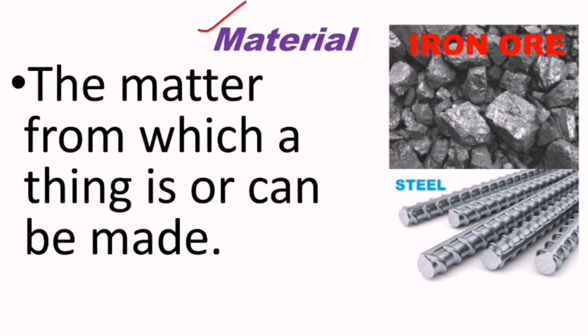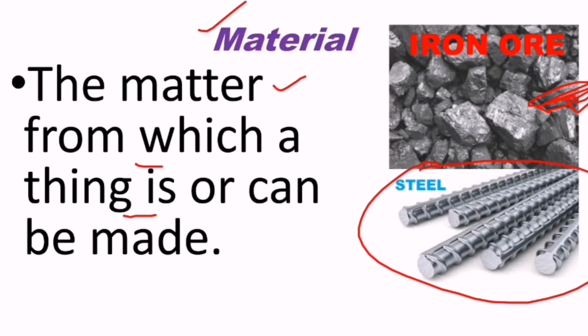What is a material? The matter from which a thing is or can be made. This is iron ore, a naturally available thing. From this iron ore we are producing steel. It means the matter from which a thing is made. This is nothing but a material.